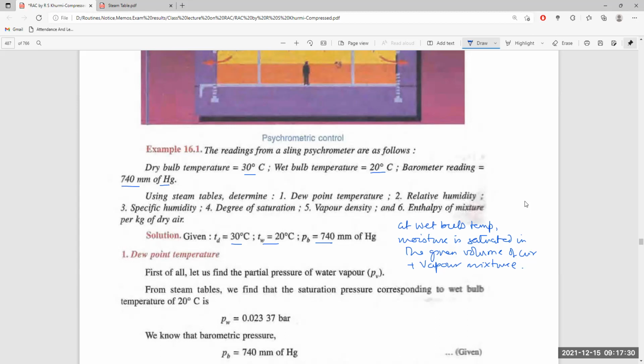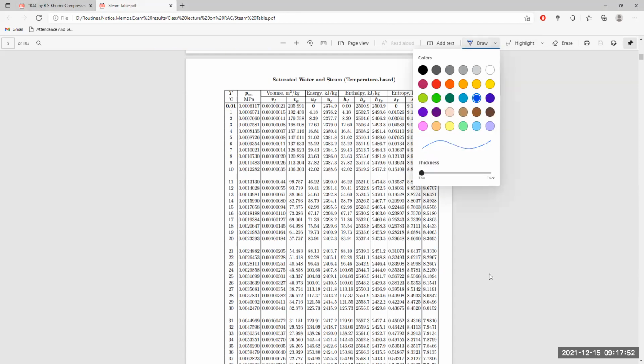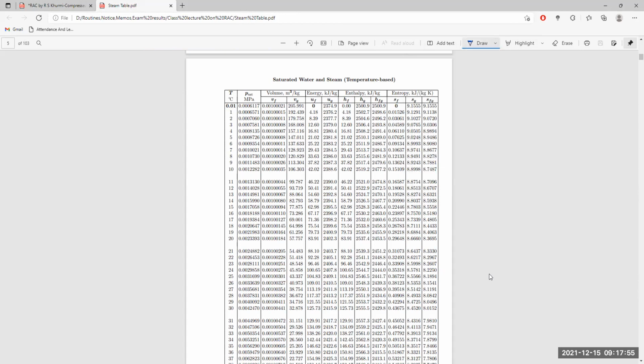At 30 degrees centigrade, the saturation pressure is given here as 0.0424 bar.